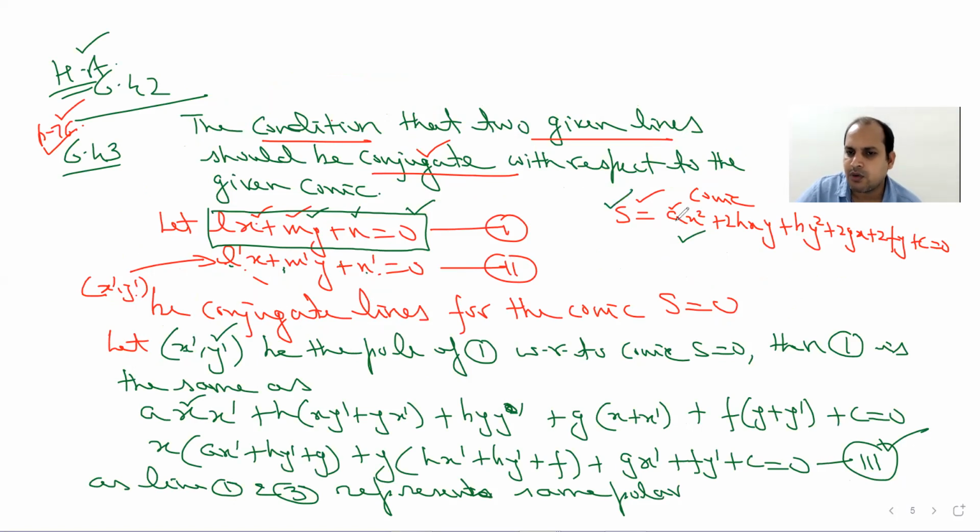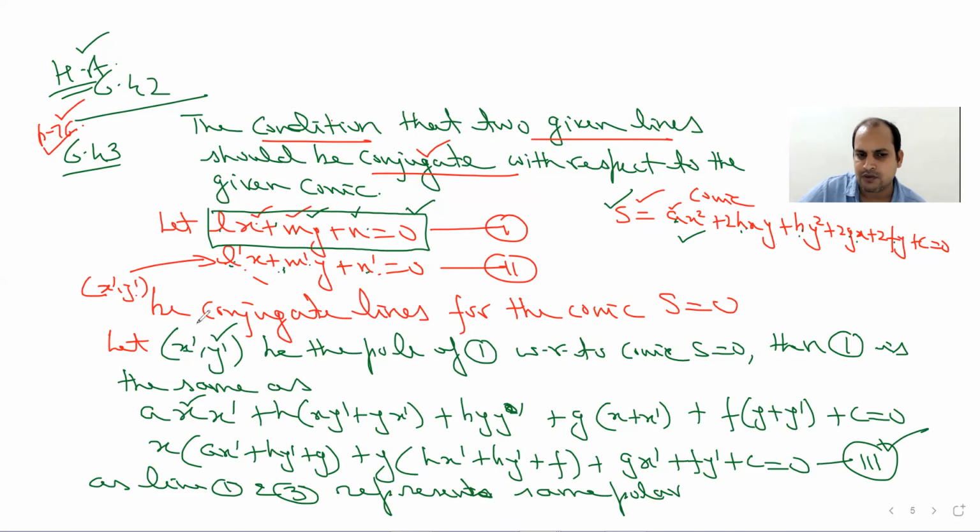The equation of the conic is given to us, so A, H, G and all these coefficients are known, because whenever a conic is given, whether it's a circle, ellipse, hyperbola or parabola, these coefficients will be known. These two lines are also given, so L, M, N, L dash, M dash, N dash are known to us. We need our answer in terms of these known coefficients.